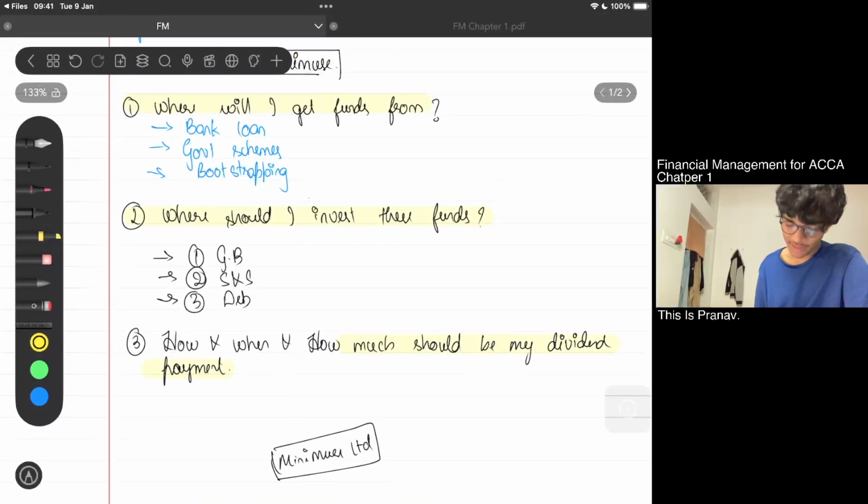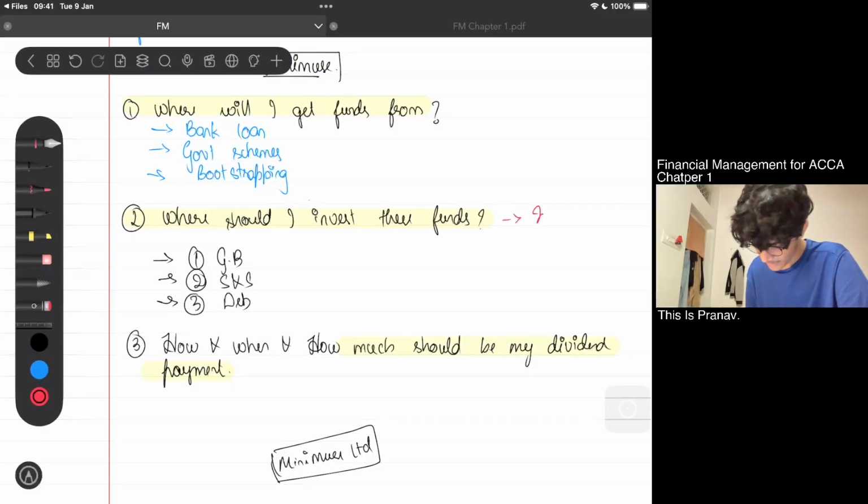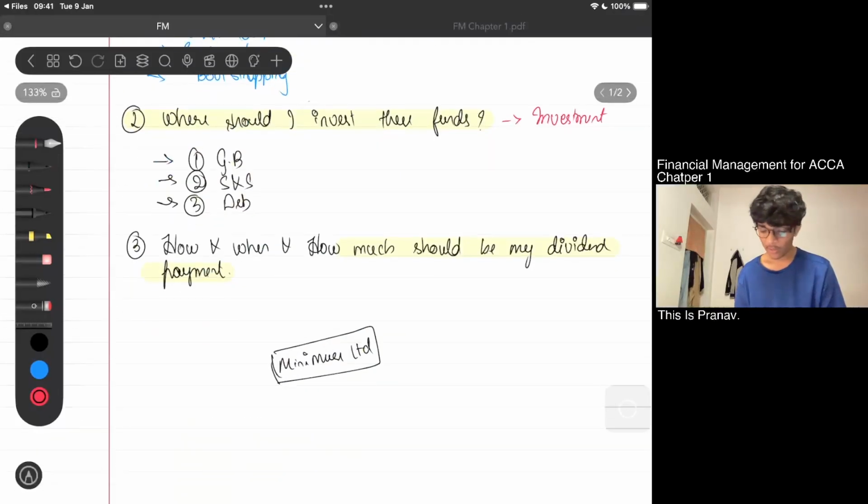What does investment mean? Your second question means investment. Meaning, where should I be investing the funds that I have so that I can get the best rate of return, or the best interest? And the second question, finance. What should be my source of finance? There are thousands of sources of finance. What should be the best source of finance? This is finance. And finally, the next one is dividends. How do I pay my dividend? That is dividends.